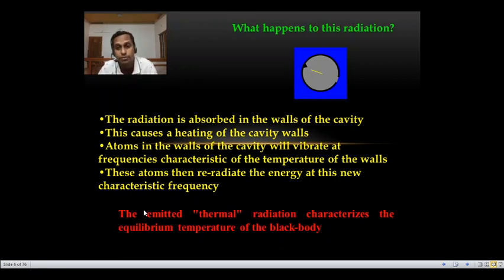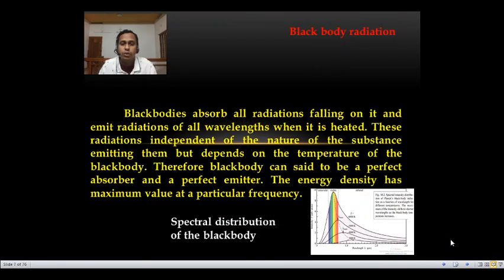These atoms may re-radiate, not reflect, the energy at this new characteristic frequency, not the frequency of the incident light. The emitted radiation can be viewed as thermal radiation. This emitted thermal radiation characterizes the equilibrium temperature of the black body.